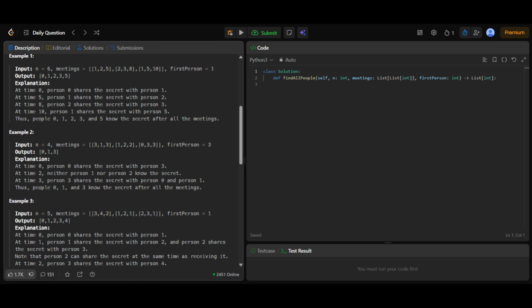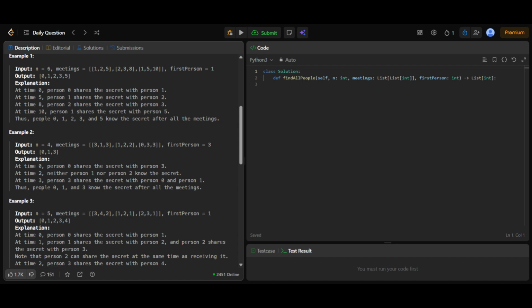And very importantly, because sharing is instantaneous, person 2 can immediately share the secret with person 3 in the same time frame. So after time 1, people 0, 1, 2, and 3 know the secret. At time 2, person 3 meets person 4 and shares the secret. By the end, everyone from 0 to 4 knows the secret. That is why the output is 0, 1, 2, 3, 4.